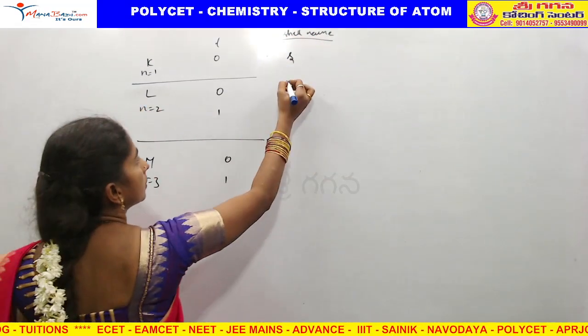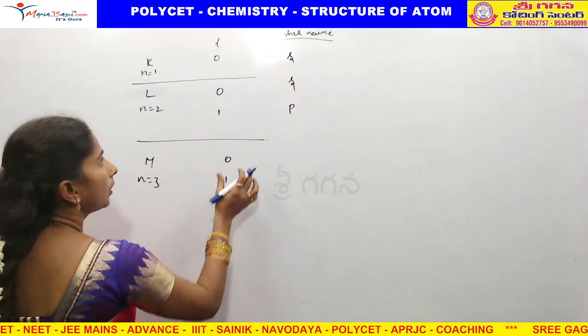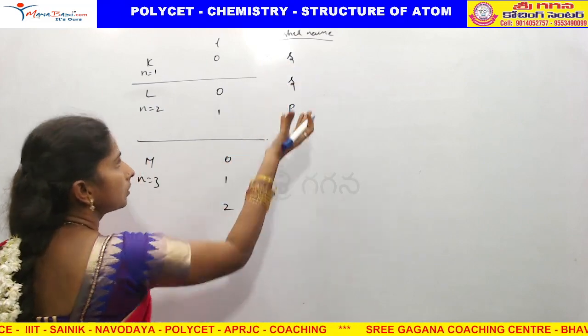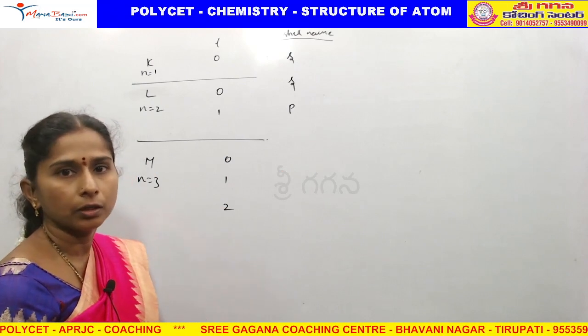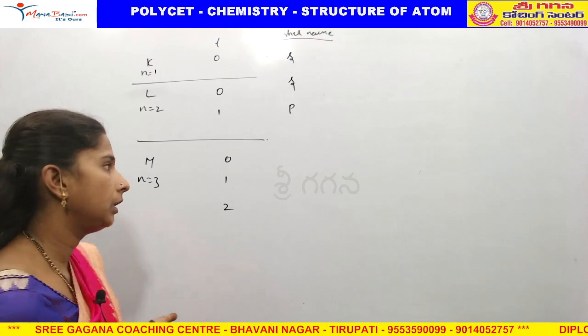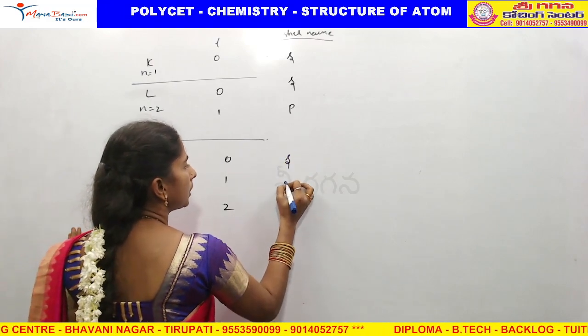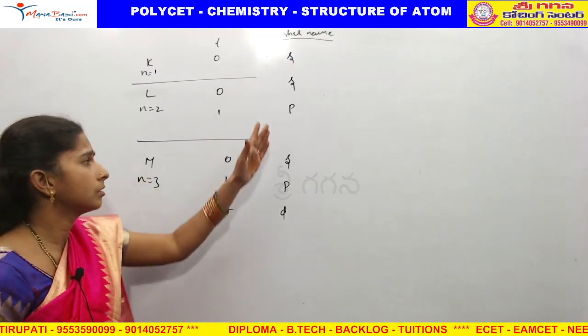This one is S and P. This name, why again S? Because it is present in the first shell, it is present in the second shell. Always they are indicating with SPDF only. We should not give one more letter like A, B, C, D up to Z. So, this is again SPD.